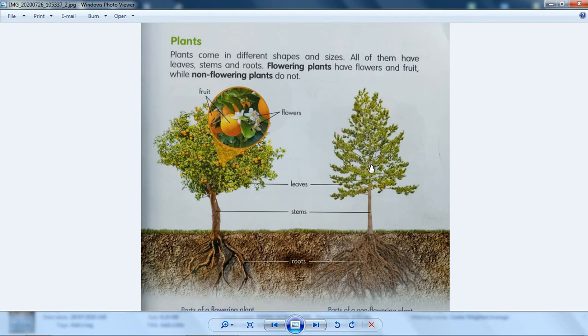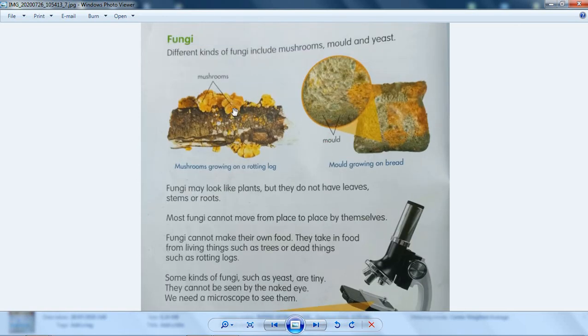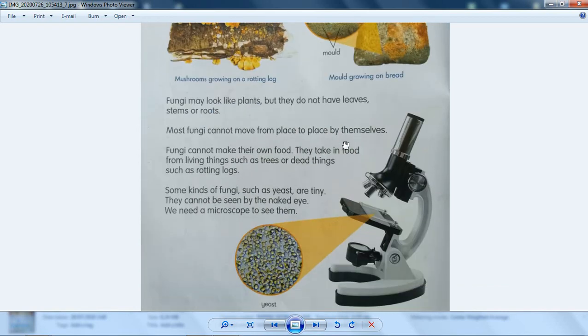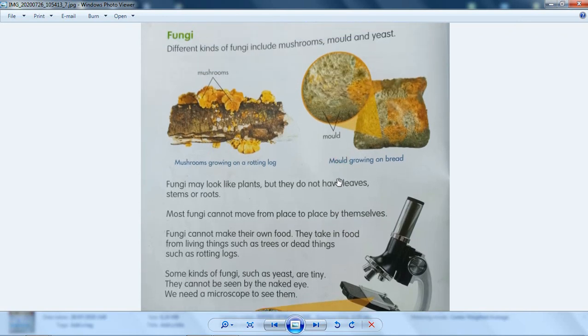I have a green leaf. I mean, they are plants, but fungi, there's no green color in it. Usually, there's no green color in it. Usually, they will use a different kind of color, but it's very rare if you can find the green color of fungi. And then I think that's it for today.